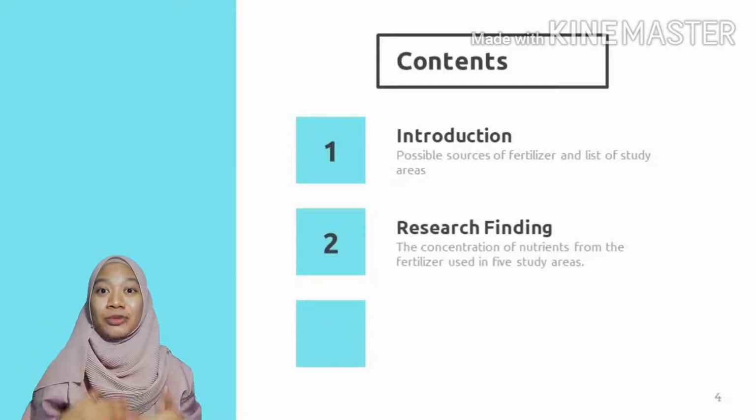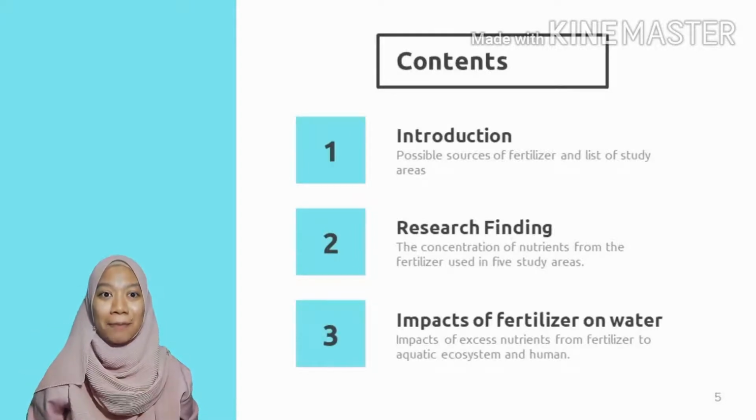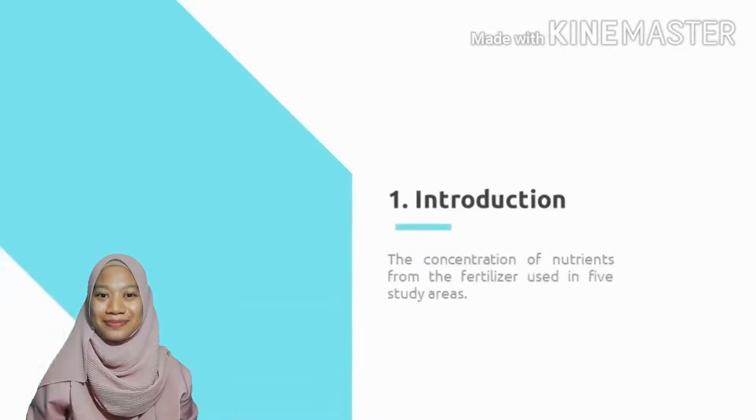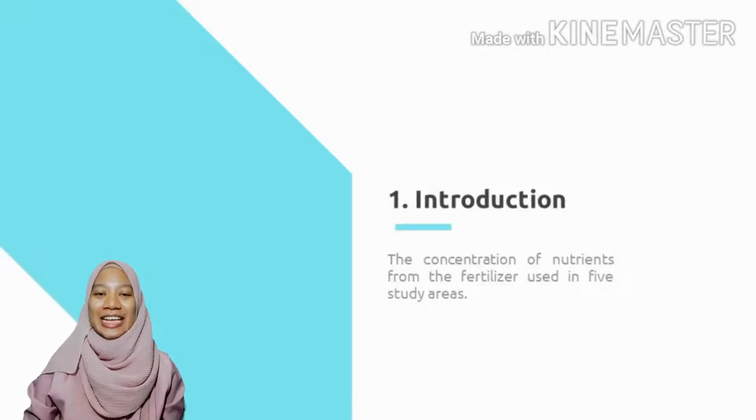For this part, I'm sharing with you the summarization of the concentration of nutrients from the fertilizer used in 5 study areas. And the last part is about the impacts of fertilizer on water. Here, I'm sharing the impacts of excess nutrients from fertilizer to aquatic ecosystem and human. Without further delay, let's proceed to the introduction.